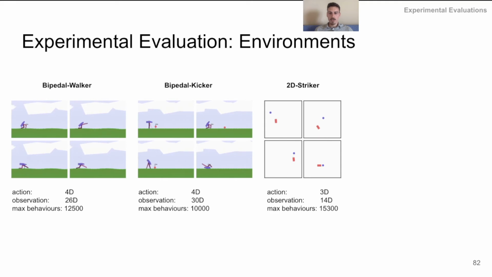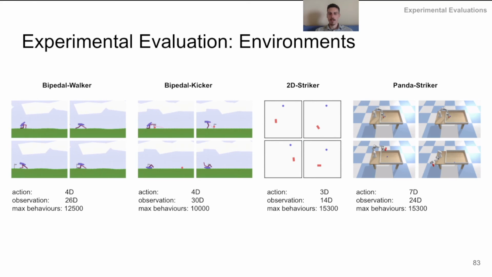Next, we also introduced a simple 2D Striker, also based on Box2D, where we have the striker in red trying to hit the ball in blue in as many different ways as possible. The action vector controls the striker's XY velocity as well as the angular velocity, and the observation vector consists of the striker and ball's positions and velocities. The behavior descriptor is based on the final resting position of the ball as well as the walls it bounced off.